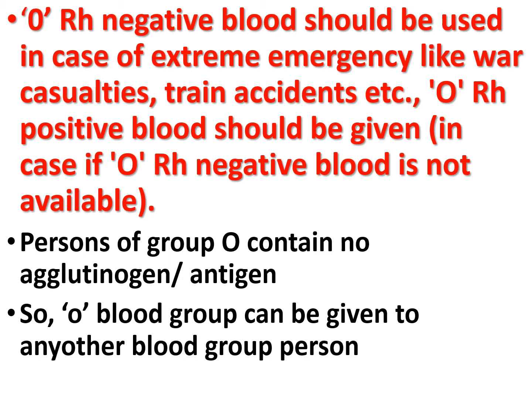So O blood group can be given to any other blood group person, and persons with this blood group are known as universal donors.